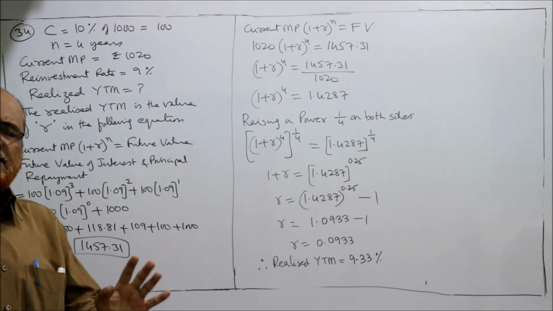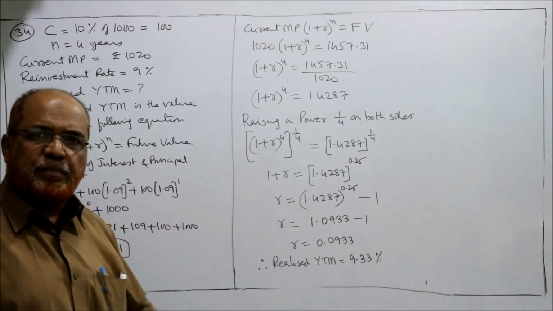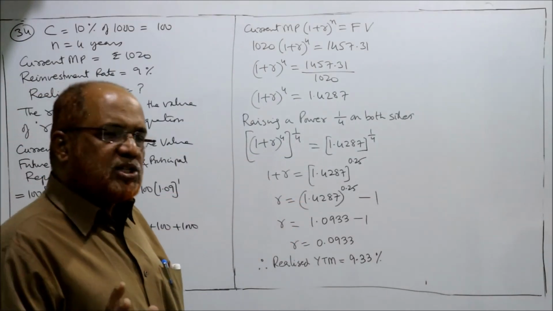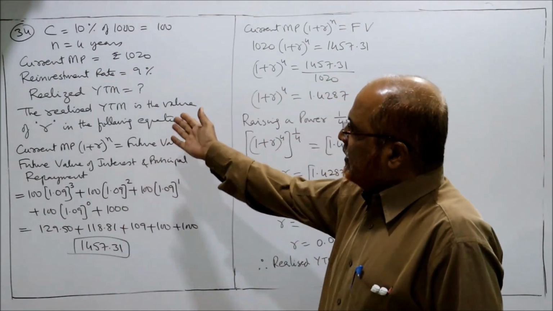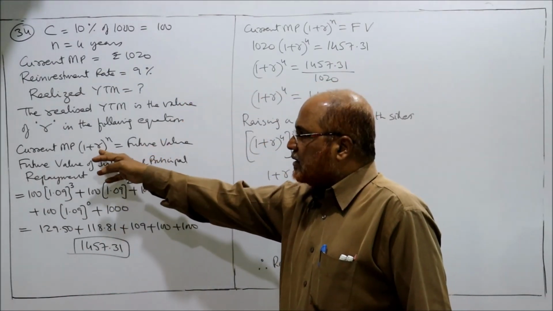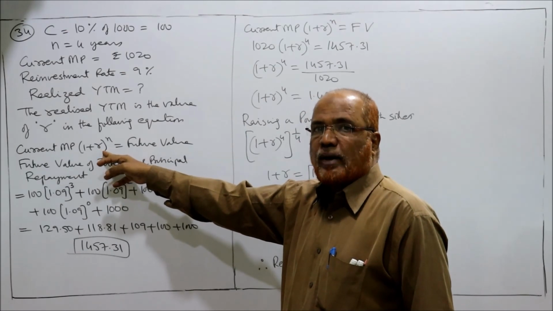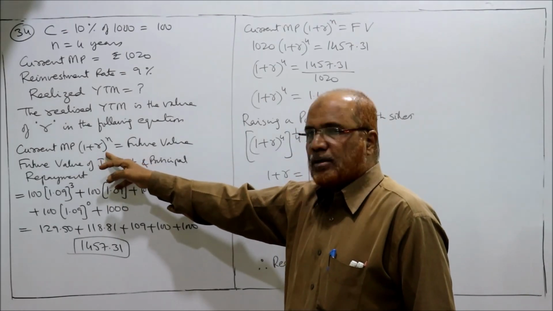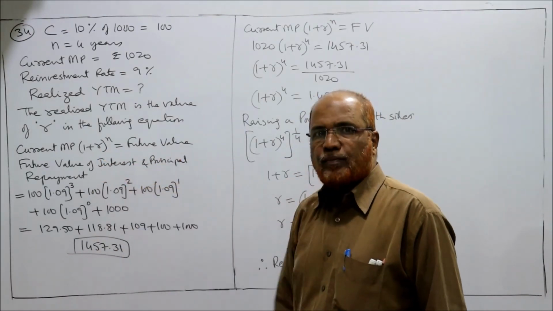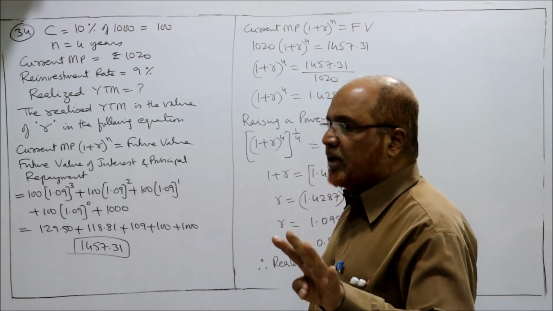The procedure is exactly the same as what we have done in the previous problem. To calculate the realized YTM, we will use this equation, where the value of R is the realized YTM. So first we have to calculate the future value. The life of the bond is 4 years.